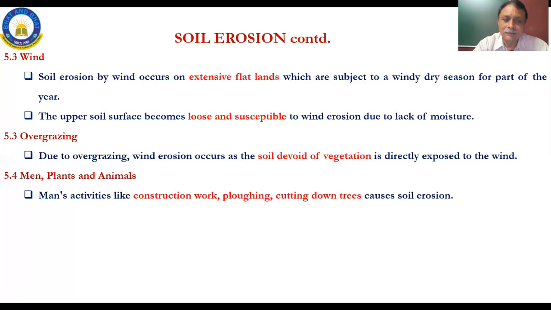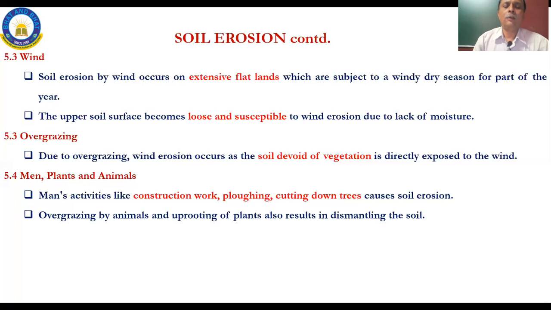So this is inevitable. Only thing is, we need to strike a balance between development and erosion and conservation. Now, construction work, plowing, cutting down trees causes soil erosion. Overgrazing by animals and uprooting of plants also results in dismantling the soil.